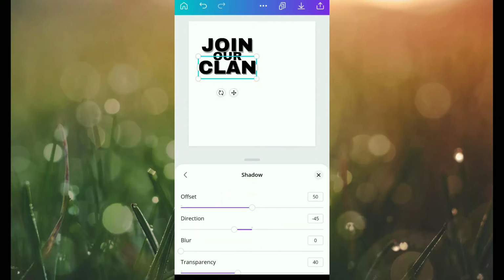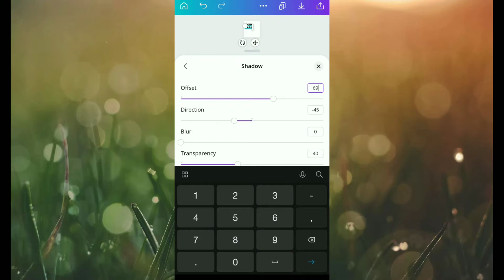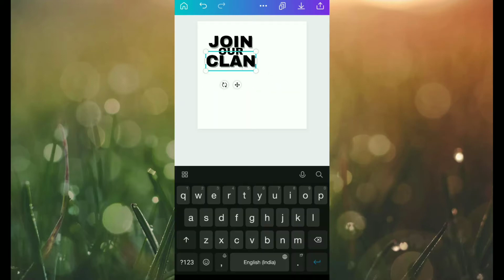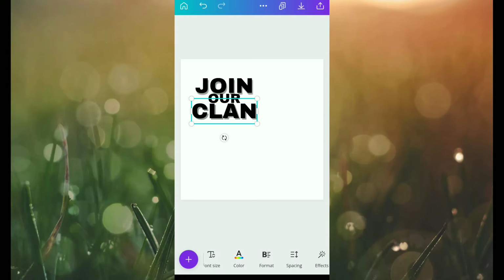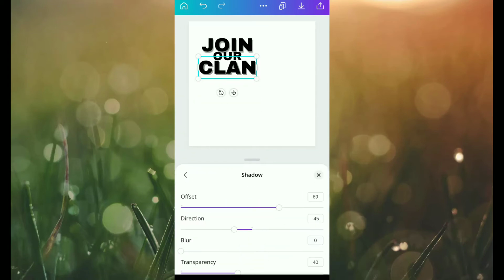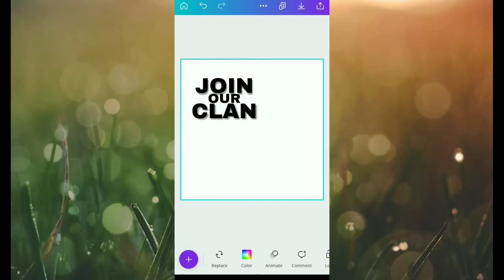Okay, now I am going to do the same for the clan text. Okay, the process is going on. I think this much is enough.